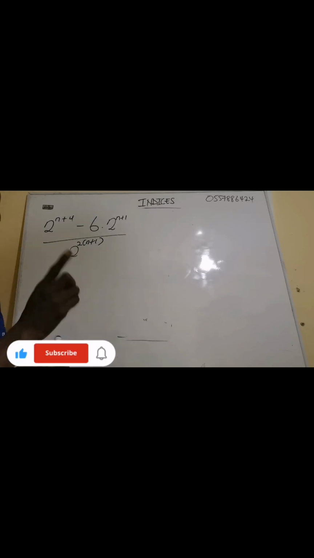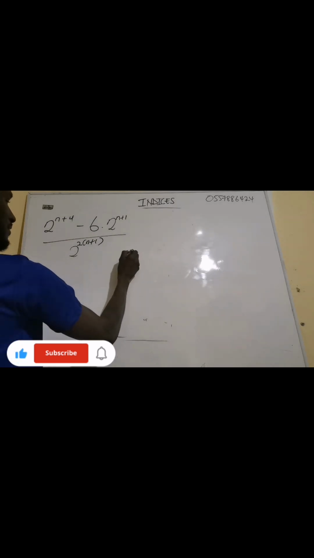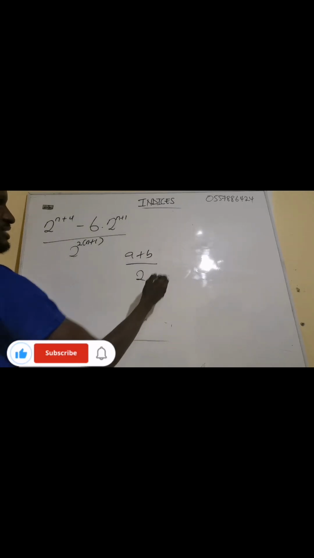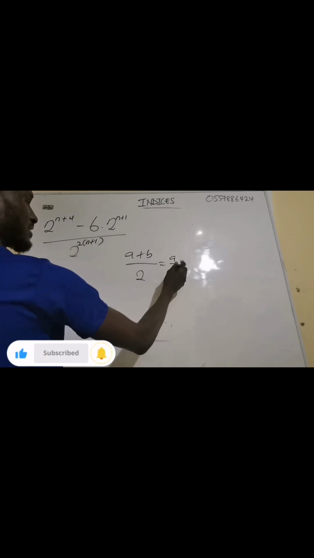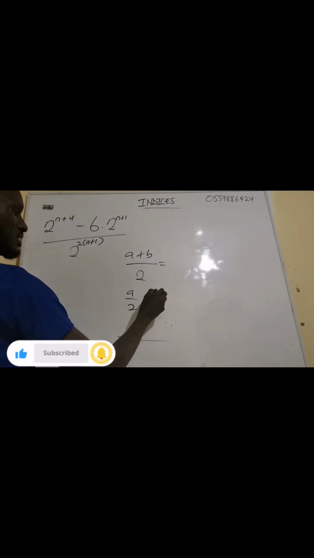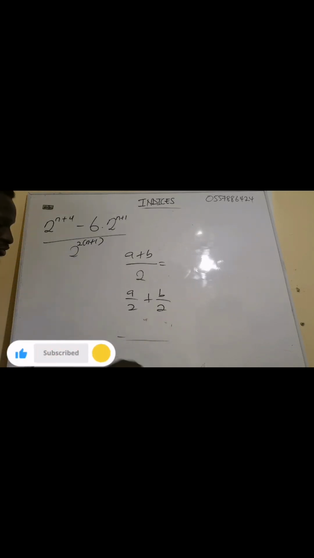Now I'm going to solve this one after. I'll give you a last question for you to go and solve. Now you see, if you have a plus b all over 2, it means that the 2 is dividing a, the 2 is dividing the b, so we can write it the same way.